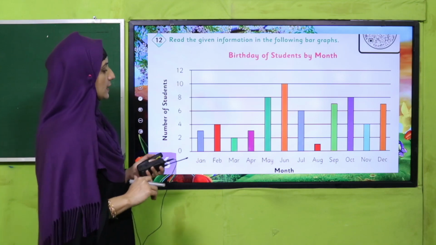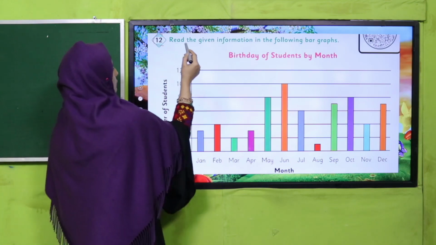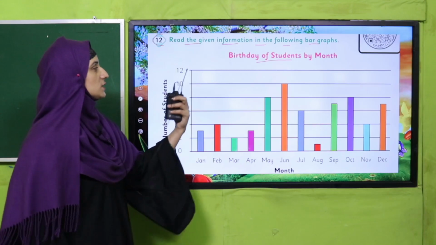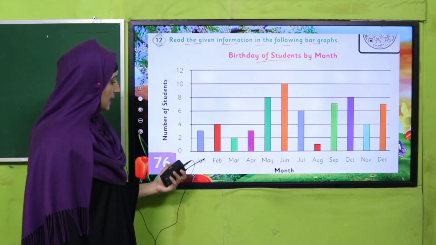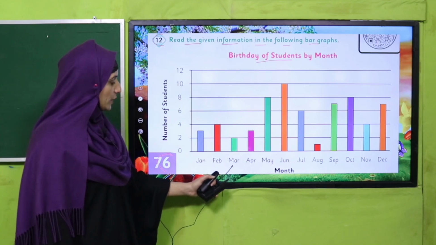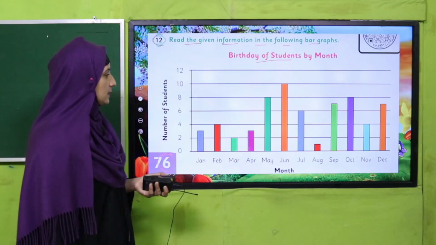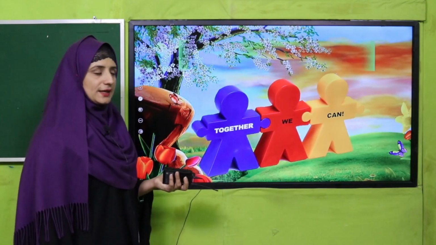Okay, so let's see now. There is question number 12. You can read the given information in the following bar graph. So you can read, my dear students. Look there, how many students are in Jan, Feb, March, April, all months are there. Are you watching that on your page number 76, my dear students? Yes, this is number of students and month. Now how we can say birthday of students by months. You can see that in March, one student birthday. In August, mid of the August. Is it clear? Yes.